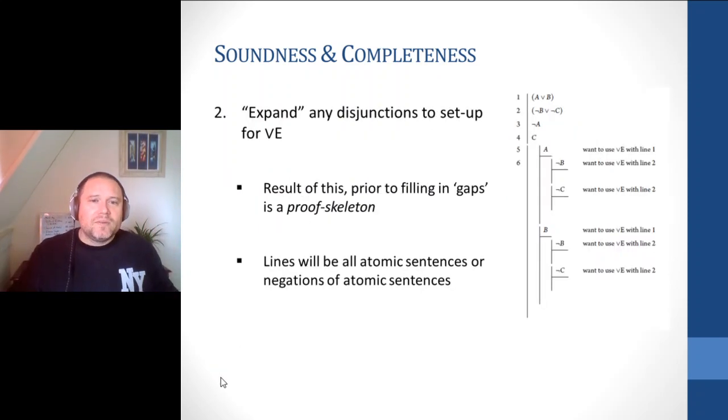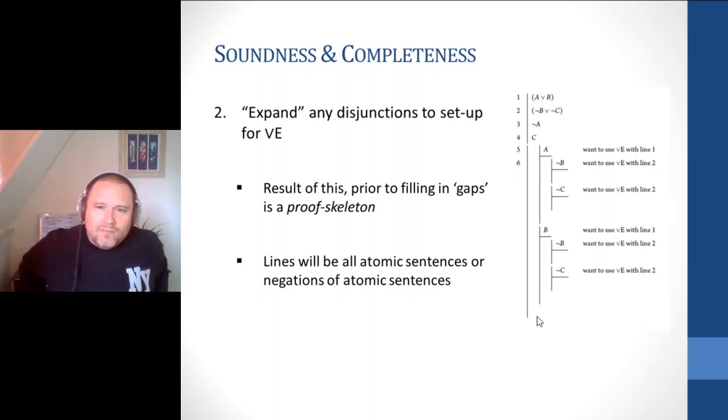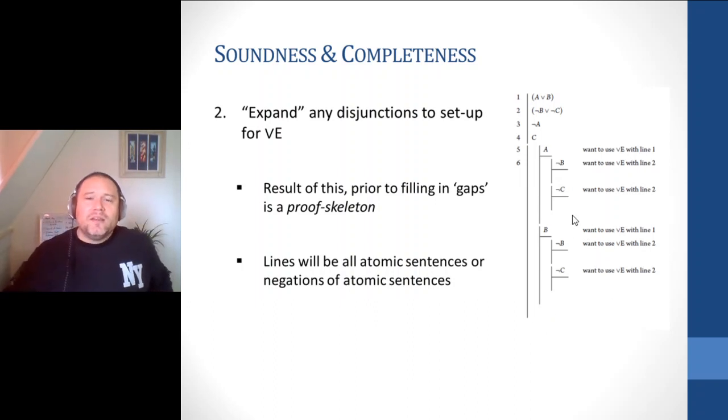Then what we'll have is we expand disjunctions. The idea here is we basically write them out so that we're trying to set up for disjunction elimination. So for example, what we've got here, right, we've got some sentences. We're going to write out A or B and expand them out, put them in subproofs. And the aim is, again, to try and do disjunction elimination eventually.